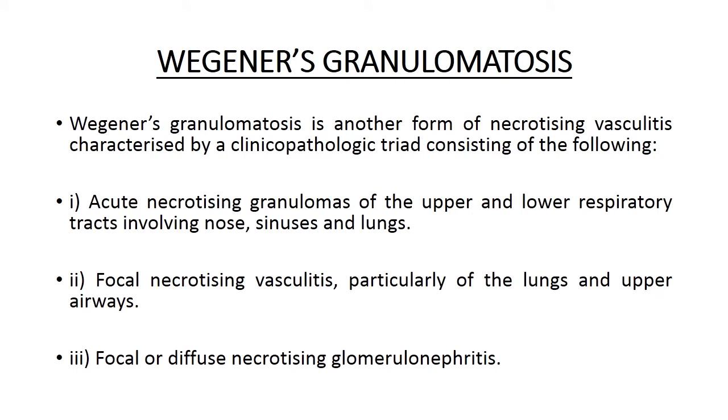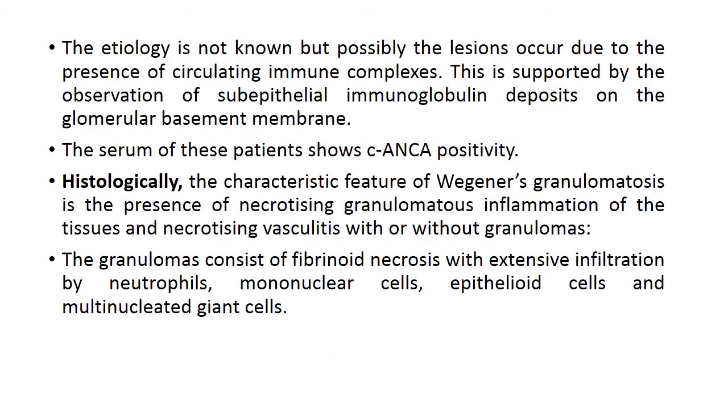Now, Wegener's granulomatosis. It is another form of necrotizing vasculitis characterized by a clinico-pathological triad consisting of acute necrotizing granulomas of the upper and lower respiratory tracts involving nose, sinuses and lungs, then focal necrotizing vasculitis particularly of the lungs and upper airways, and focal or diffuse necrotizing glomerulonephritis. The etiology is not known, but possibly the lesions occur due to the presence of circulating immune complexes.